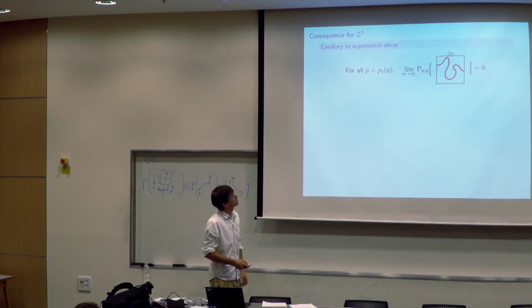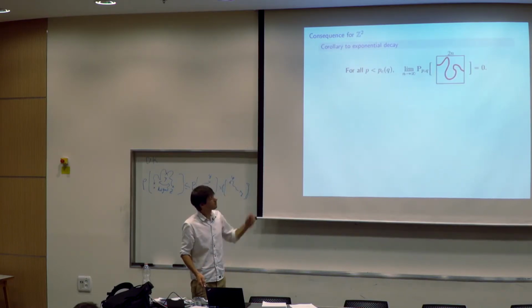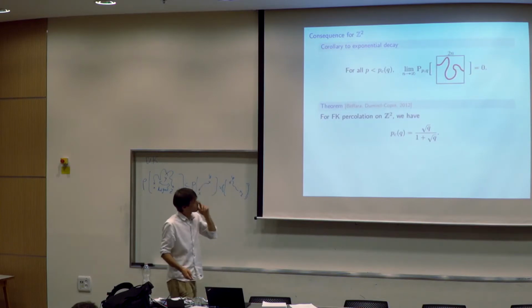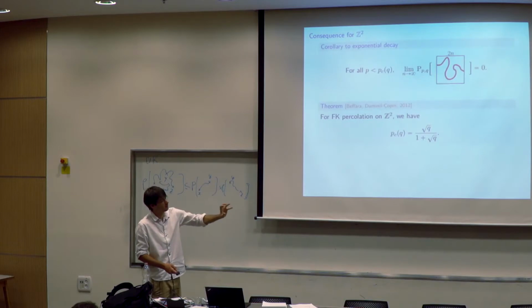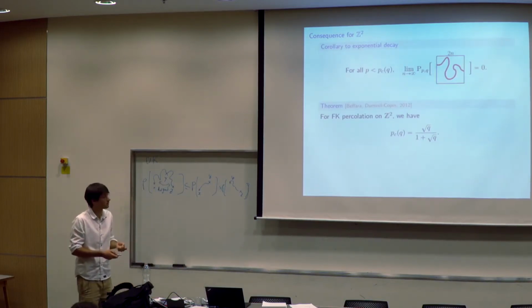And as I said earlier, from the exponential decay, we can understand that in the subcritical regime, the probability of crossing from left to right goes to 0. And again, in the supercritical regime, we can also show that the crossing probability goes to 1. This is again using just the uniqueness result.